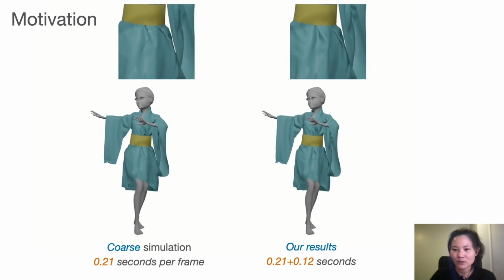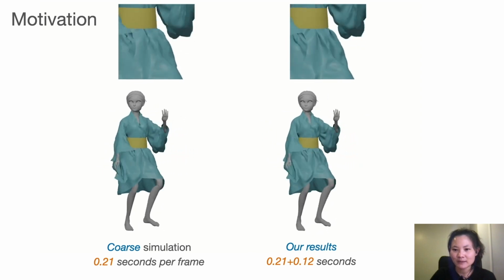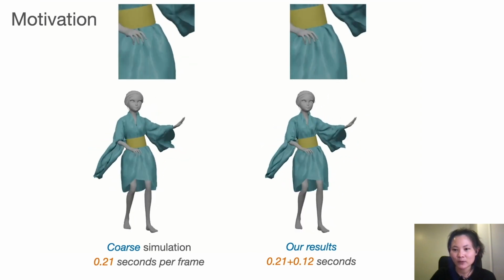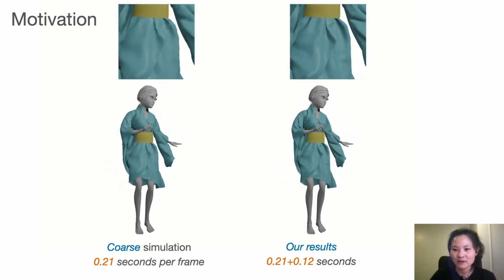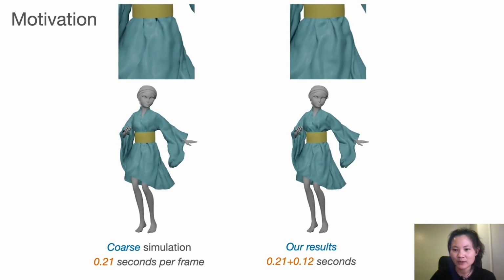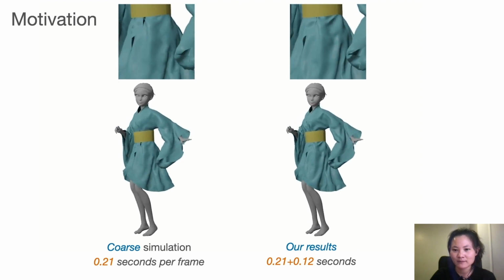Therefore, in this work, we present a deep learning-based method to synthesize plausible wrinkle details on a coarse garment geometry, and our method generalizes across garment variations and body motions.